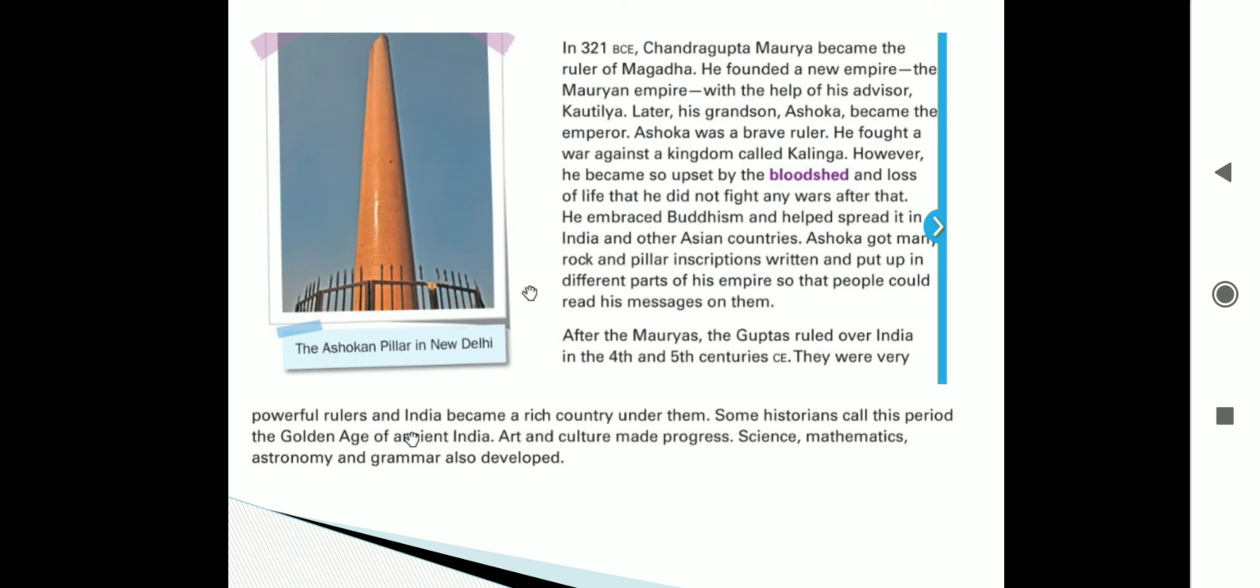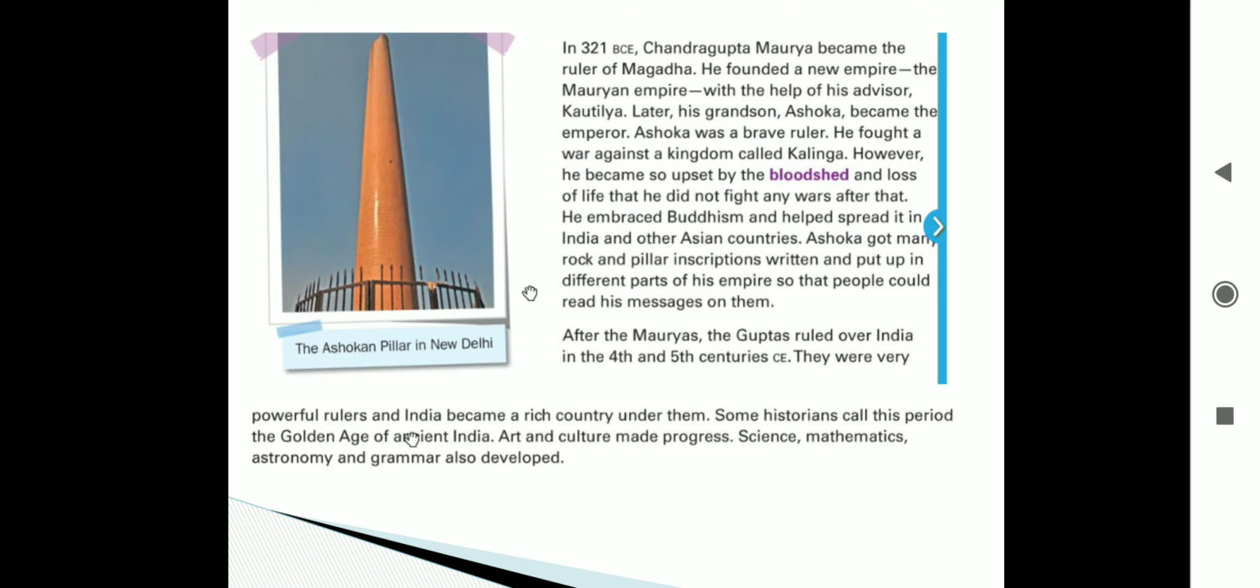Chandragupta Maurya's grandson, Ashoka, became the emperor. When he became the emperor, he fought a war against a kingdom called Kalinga. Kalinga is the name of a kingdom.